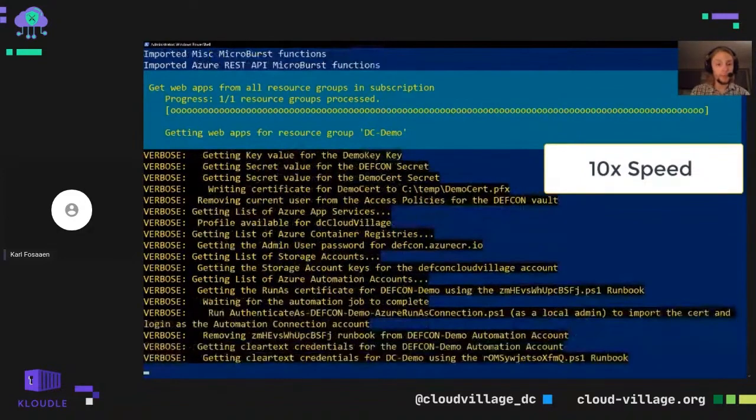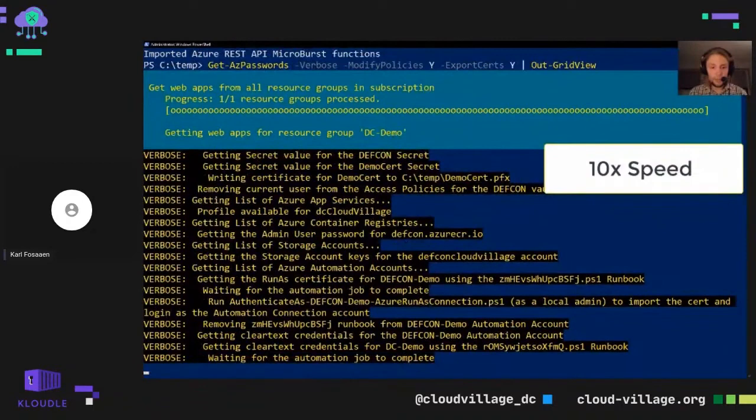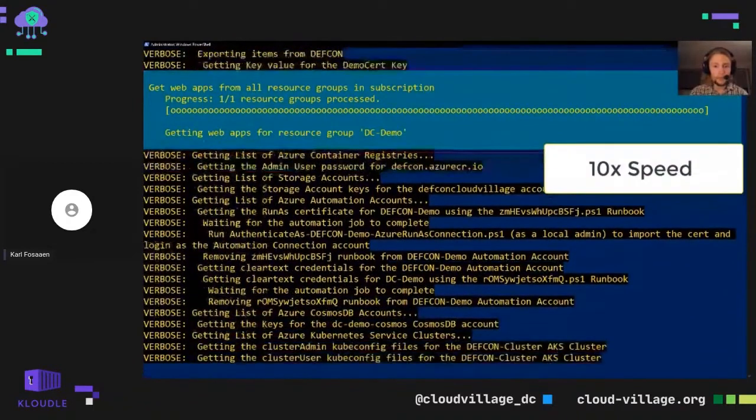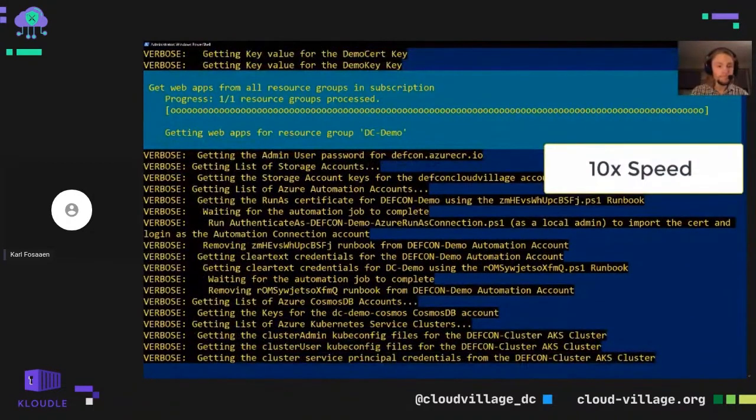So we can see that we're getting key vault items here, app services, configurations, some container registry credentials, storage account keys. Automation accounts are running the run as certificate gathering.